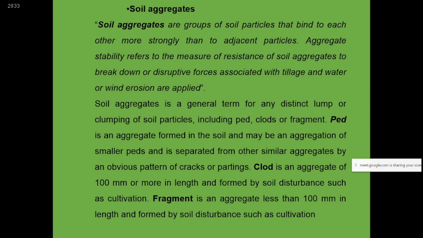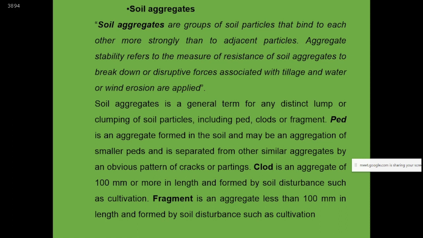A clod is an aggregate of 100 mm or more in length, formed by soil disturbance such as cultivation. So we all know that clod formation is due to tillage. When a tillage operation is carried out in the soil, then clods are formed. Generally the length of a clod is 100 mm or more. A fragment is an aggregation less than 100 mm in length, also formed by soil disturbance such as cultivation.